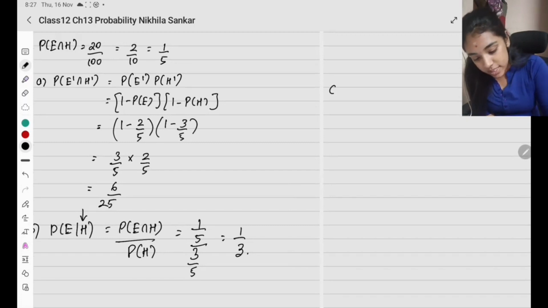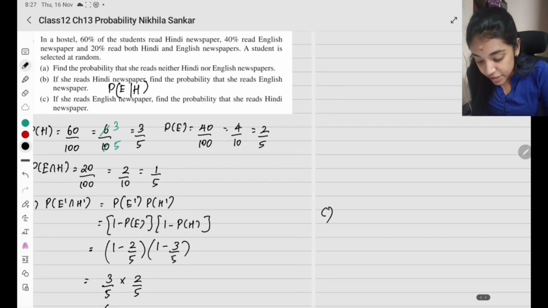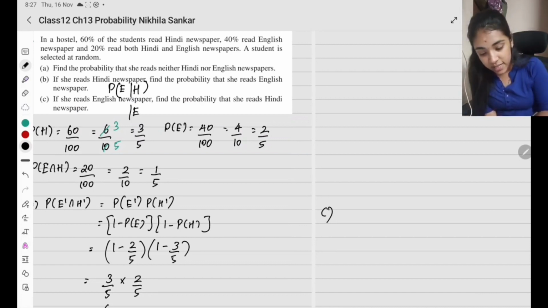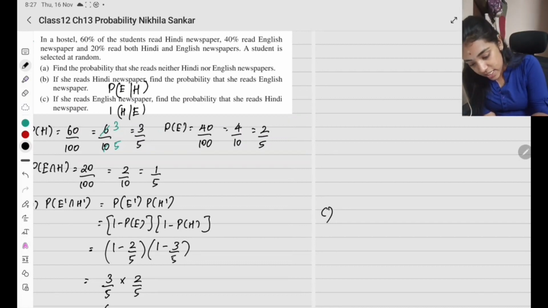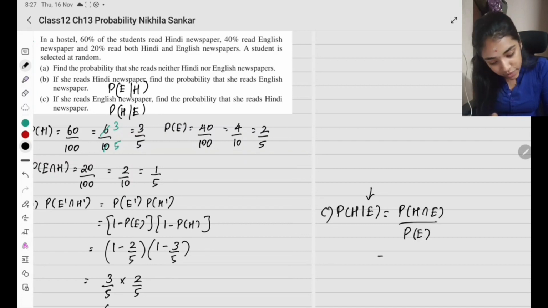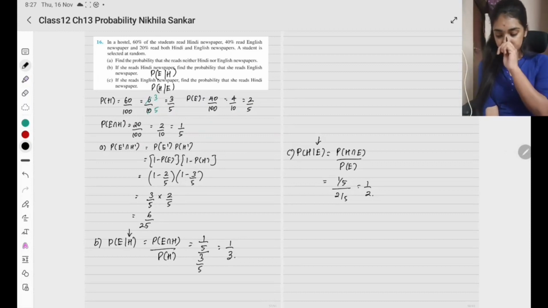Simple? Now, subsection C. If she reads English newspaper, now the condition is that she reads English. Find the probability that she reads Hindi newspaper. So probability of Hindi given English is probability of Hindi intersection English divided by probability of English. So this is going to be 1 by 5 divided by English, which is 2 by 5. This is going to be 1 by 2. Okay, please copy.